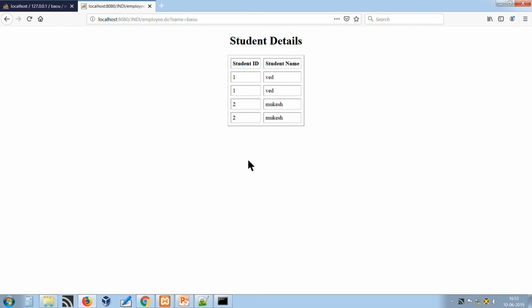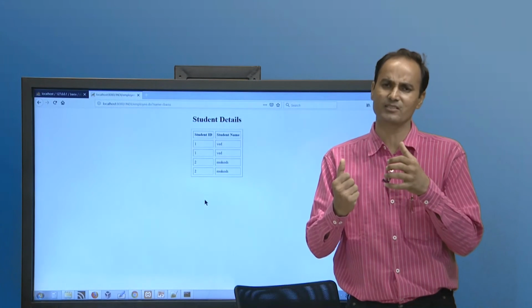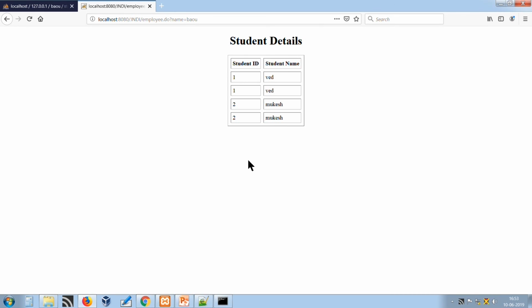JNDI provides us a wonderful functionality, a vendor independent naming and directory service, through which we can use the API supported by JNDI and access the naming services, binding the objects irrespective of underlying vendors.